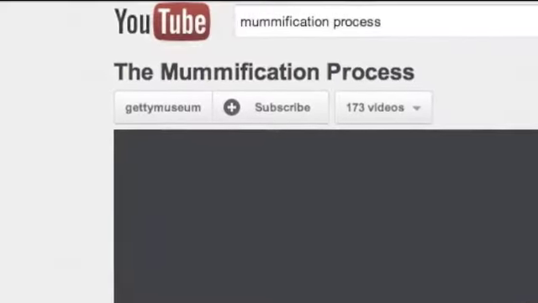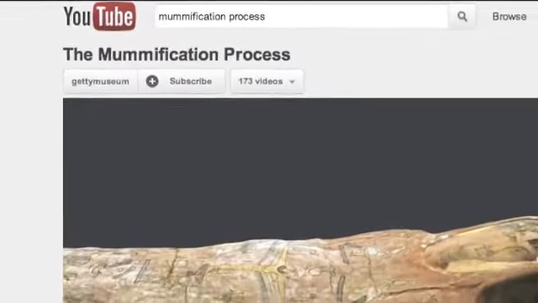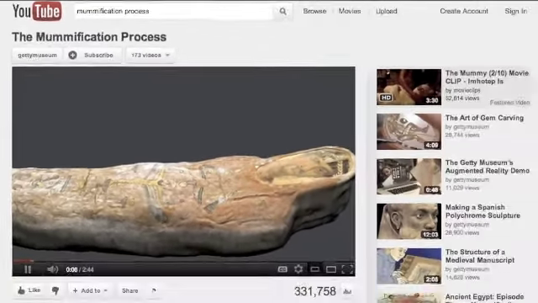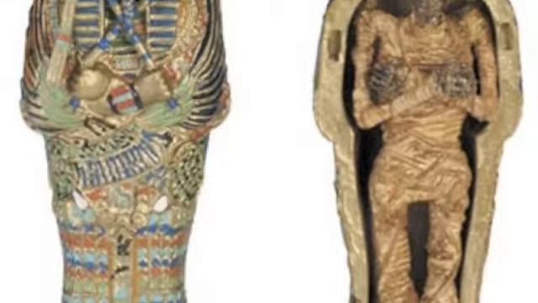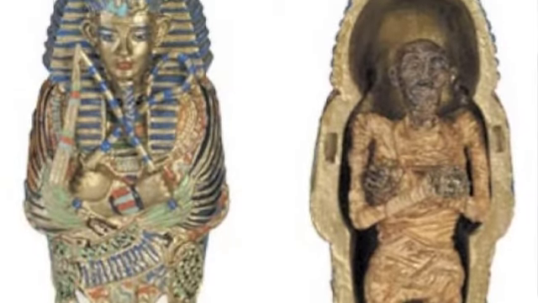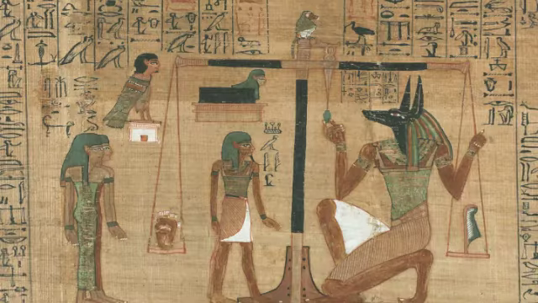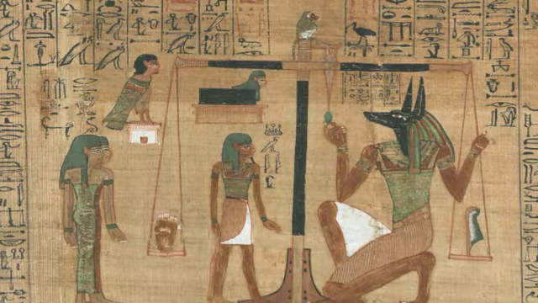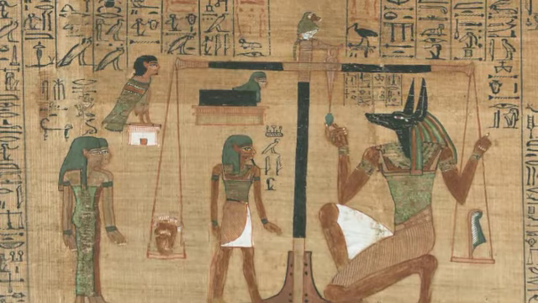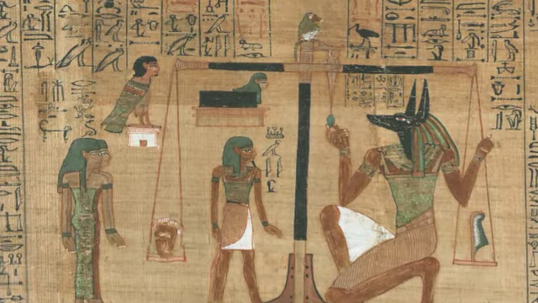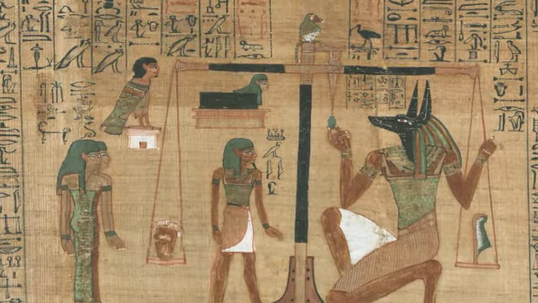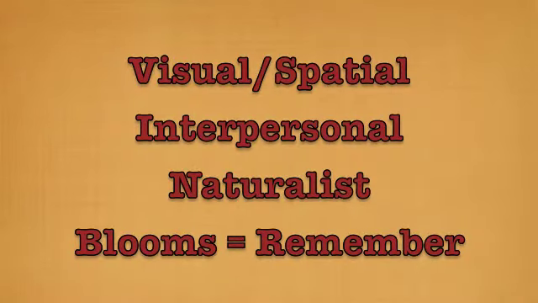On the third and fourth days, students will work with a partner and watch the YouTube video clip on the mummification process, and then create a PowerPoint presentation. The presentation will be delivered on day 4. The multiple intelligences used are interpersonal, visual spatial, and verbal linguistic. The Bloom's level is create. On the 5th day, students will color and label an Egyptian gods worksheet. They will scan this and upload it to Google Docs, where their partner will check labels for accuracy and make needed corrections. The multiple intelligences used are visual spatial, interpersonal, and naturalist. The Bloom's level is remember.